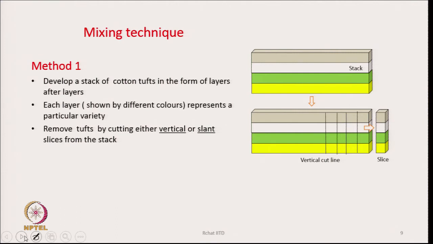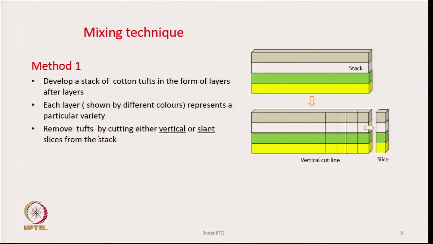Here, yellow represents one particular variety of cotton, green is another variety, white is another variety. So, we form stacks of cotton and put them in the form of layers one on top of the other.